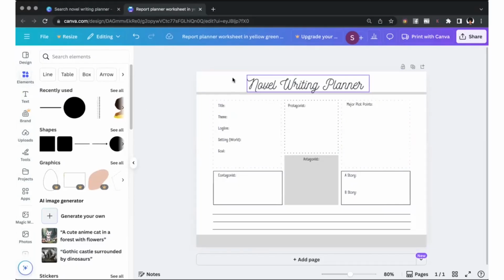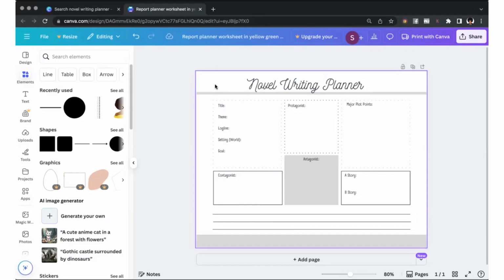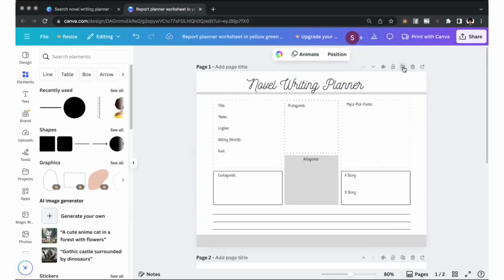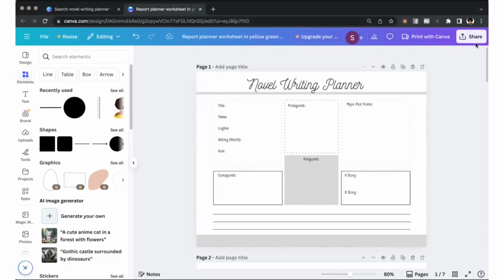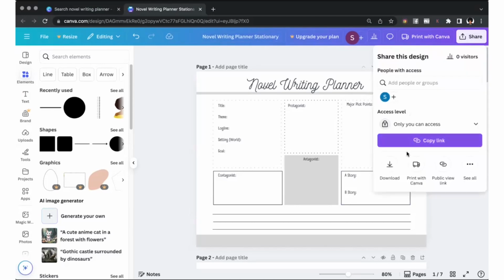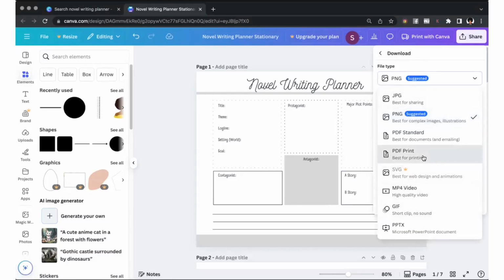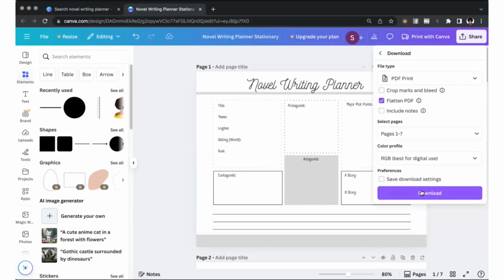Now I can make some little cute adjustments to it to make it really branded. So feel free to do that. But just for the sake of time, I'm just going to leave it like this. And then it is a printable. So I'll just make, let's say 7 of them, 6, 7. Excellent. And then I will just go ahead and rename this. So novel writing planner stationery. And I'll just download this, download PDF print because it's digital, flatten, and then download.